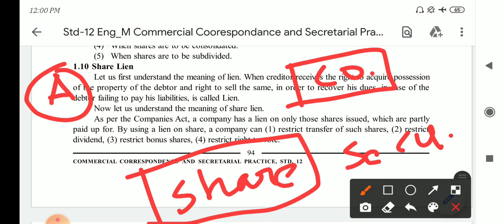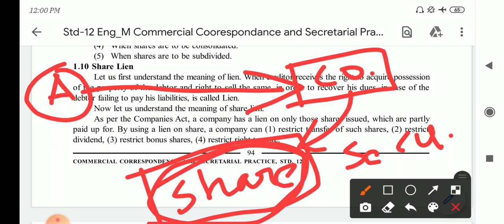Person A had taken an amount of rupees 1 lakh from the company as a loan. But when the company demands it, person A will not be able to pay a rupee. At that time the company has a special right to sell these shares. These shares can be sold by the company, that is known as the share lien.